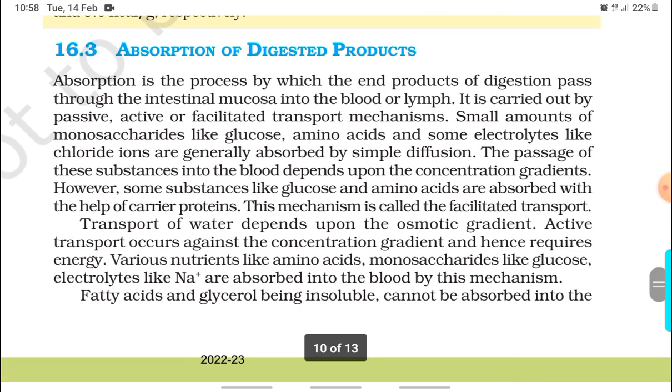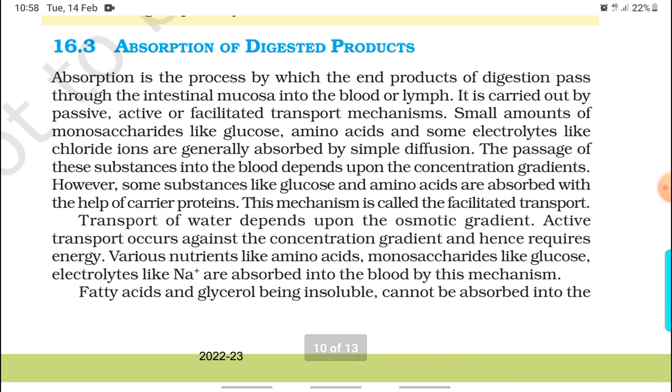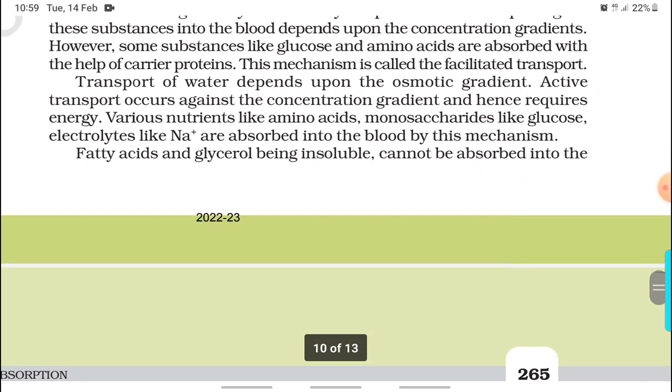Absorption of digested products. Absorption is the process by which the end products of the digestion pass through the intestinal mucosa into the blood or lymph. It is carried out by passive, active, or facilitated transport mechanisms. Small amounts of monosaccharides like glucose, amino acids, and some electrolytes like chloride ions are generally absorbed by simple diffusion. The passage of these substances into the blood depends upon the concentration gradients. However, some substances like glucose and amino acids are absorbed with the help of carrier proteins. This mechanism is called facilitated transport. Transport of water depends upon the osmotic gradient.